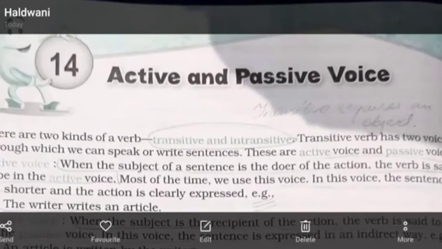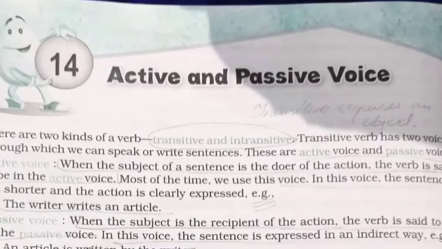Okay, so now we will see in depth what active and passive voice really is. So from your book only we are going to study it. There are two kinds of a verb, as I have told you in the opening remarks: transitive and intransitive.